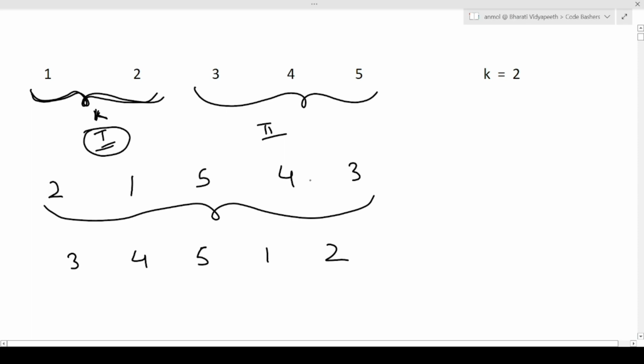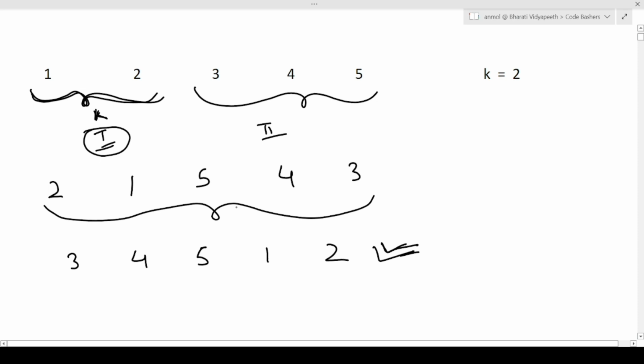And then in the end, this is the resultant array, and again you will have to reverse this entire array. The resultant will become 3 4 5 1 2. So this is the desired result that we are expecting from this question. I hope now the approach is clear to you.